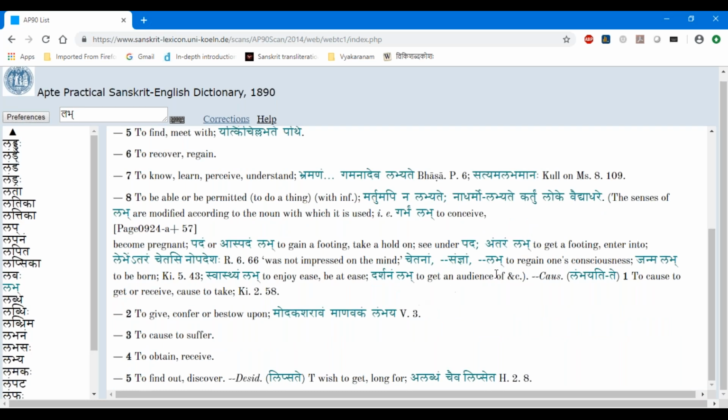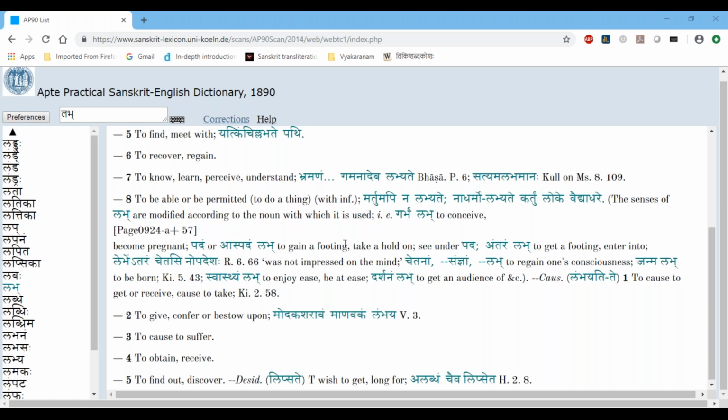And then keep coming down. Here again he gives 8 meanings for the normal form, and then he goes into the causative form. Labhayati, labhayate, to cause to get, receive. And then the second meaning is to give, and so on. And then he gives the desiderative form, lipsyate, to wish, long for. All right, so this is the Atmanepadi form.